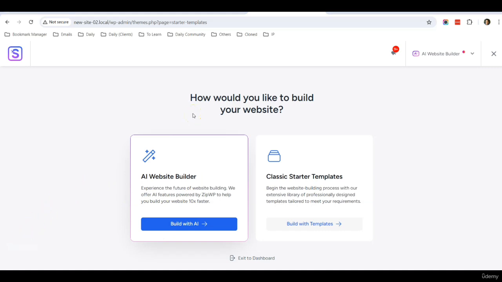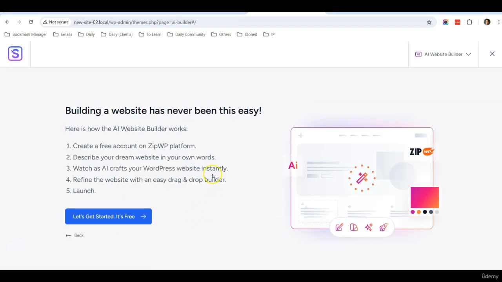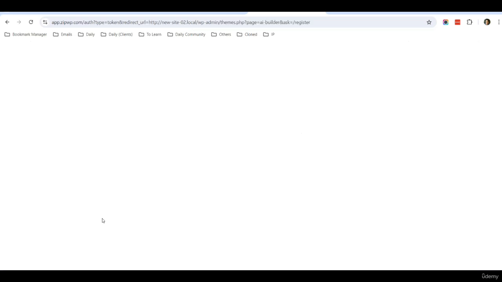Okay, so welcome back to the lesson. So now let's get started. So click on this button, build with AI. And these are the steps that we are going to do. First, they require you to have a free account on the ZipWP platform. Okay, so let's do this. So just click on this button. Let's get started.